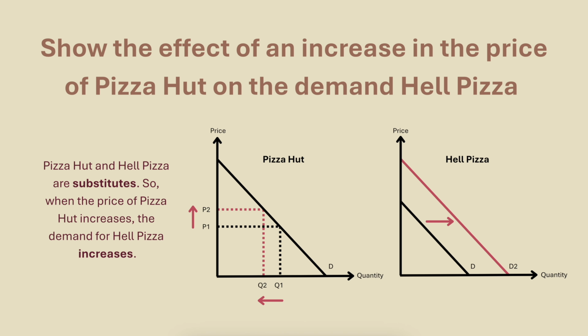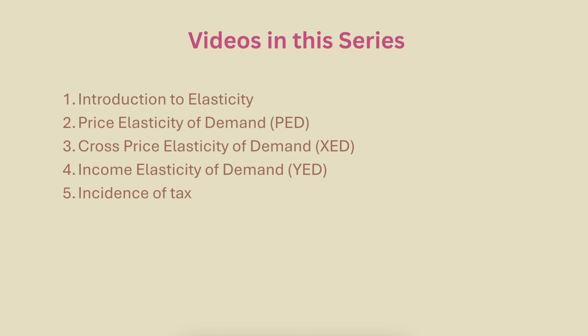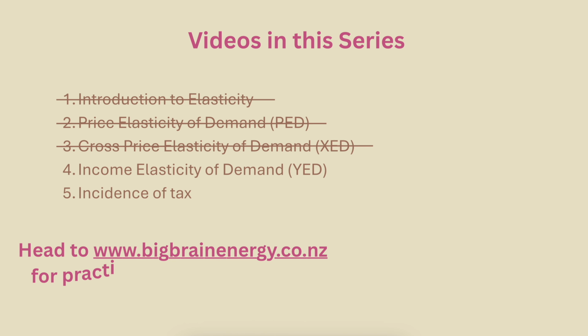Alright, we've made it to the end now. Good on you for getting through. This was the third video in our Elasticity of Demand series. Next, we'll be looking at income elasticity of demand, where we measure how a change in income affects what we buy. We'll look at luxury items, necessities, inferior, and normal goods.